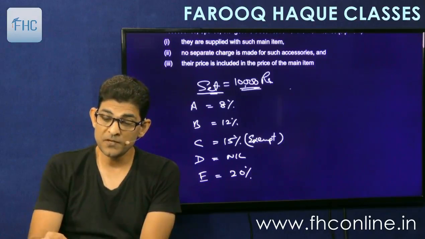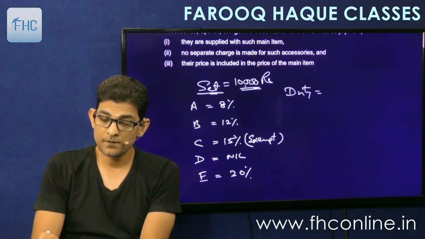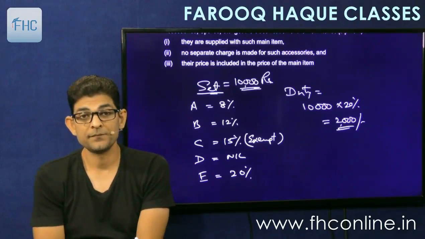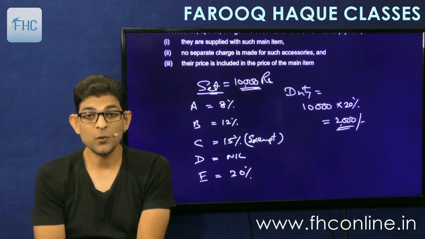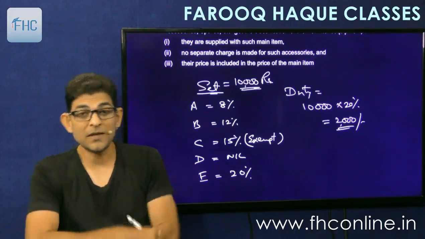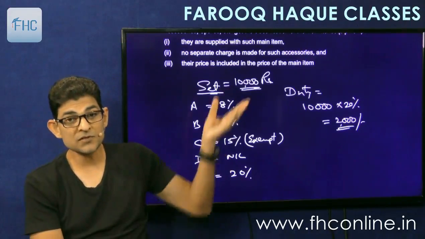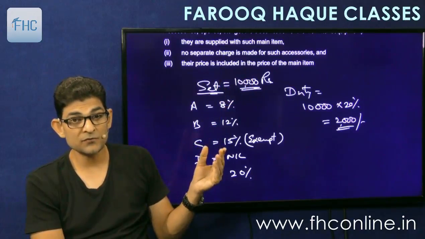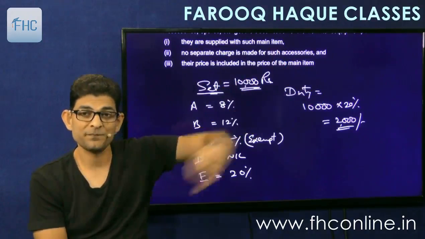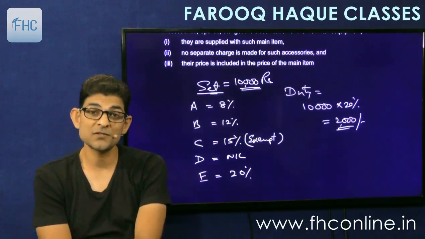So the duty payable would be 10,000 full into 20%, means 2,000. 20% will be applied straight away to the full 10,000 rupees. So that means that the value of D, which is comprised in this 10,000, and the value of C, which is there in 10,000, will also become chargeable to tax at the highest rate.